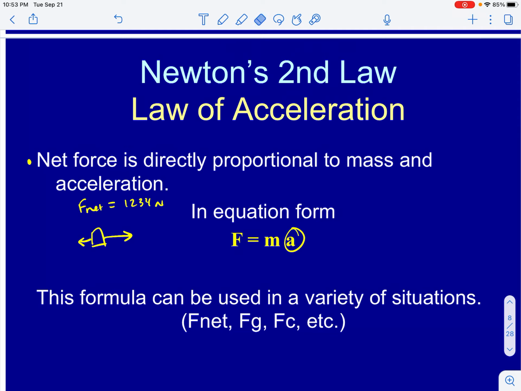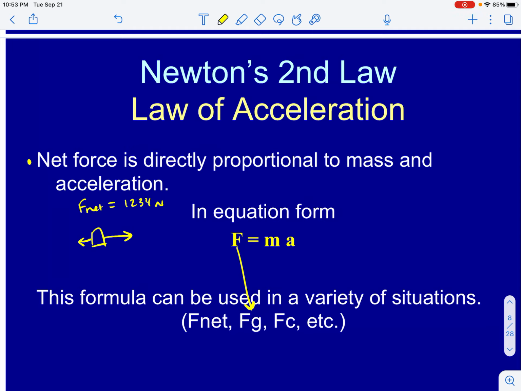But what if it is not the net force? We've already talked about the different types of forces. So we have FA, FF, FN, FG. Well, what if we make this my FG? This is the force due to gravity. So now when we go to plug in the information for this equation, if this force is going to represent the force due to gravity, that means my acceleration must be my acceleration due to gravity. And so this is actually the situation that we're going to discuss in detail first.